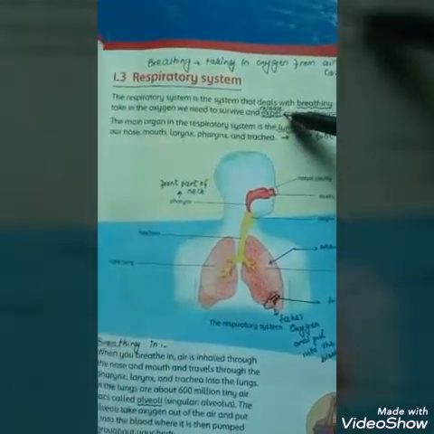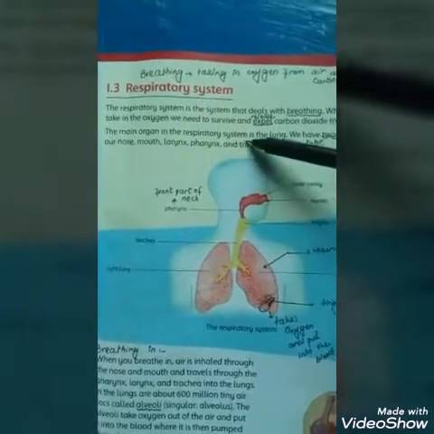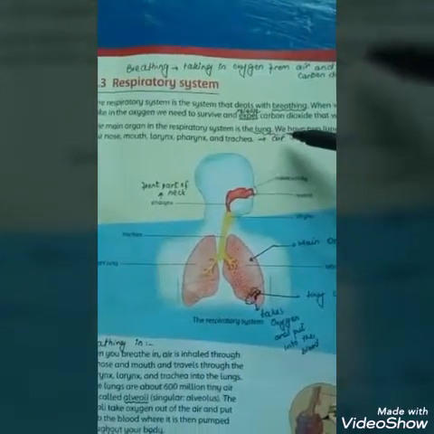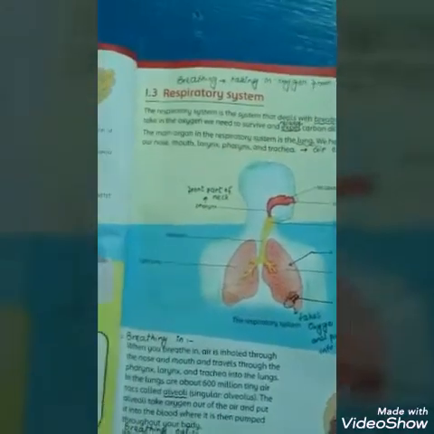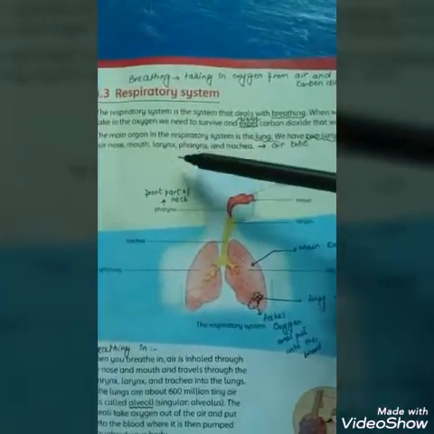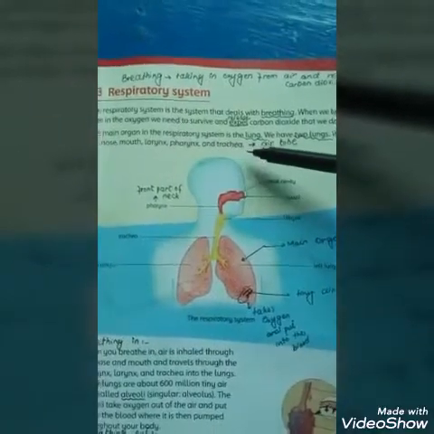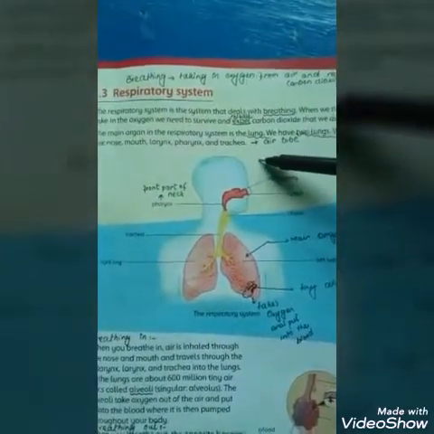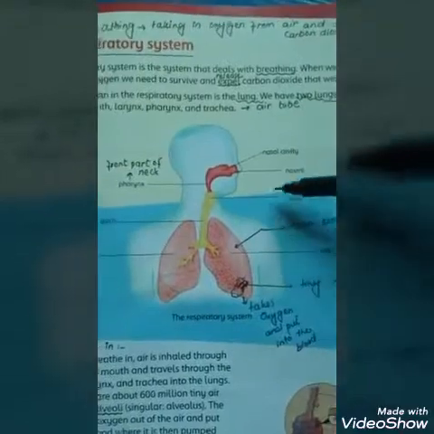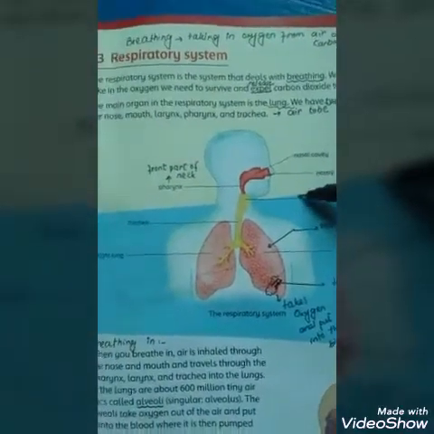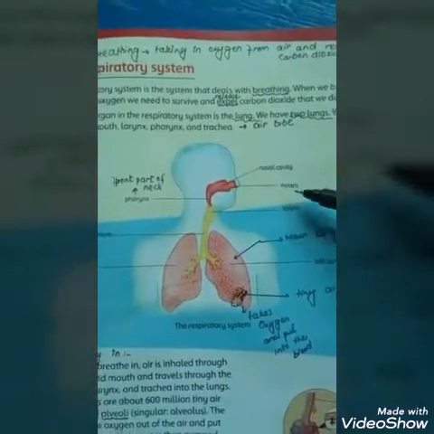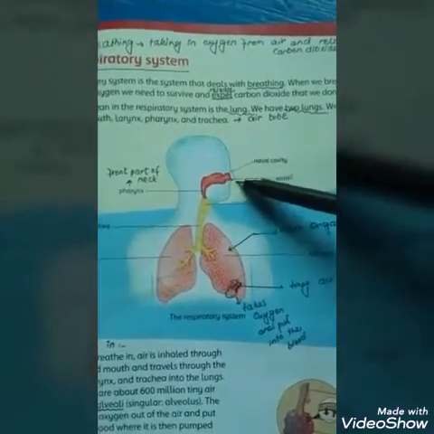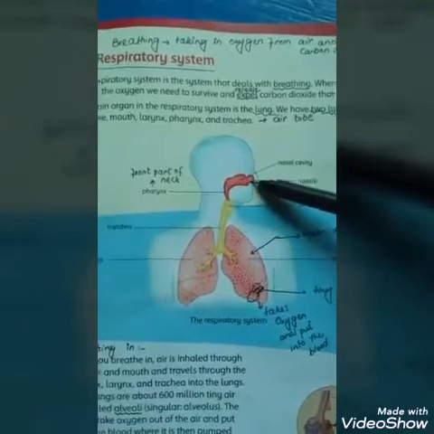Expel means release. The main organ of respiratory system is lung. We have 2 lungs. How many? 2 lungs. We use other parts, nose, mouth, larynx, pharynx and trachea for the breathing. In the picture you can see all the parts of respiratory system. That starts from nasal cavity, means nose, nostrils, these are the holes present in your nose.